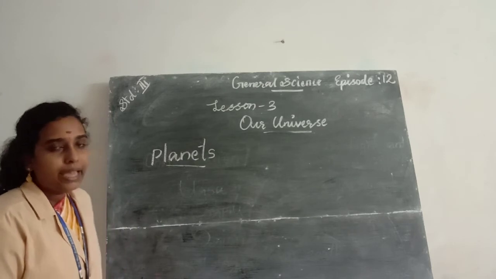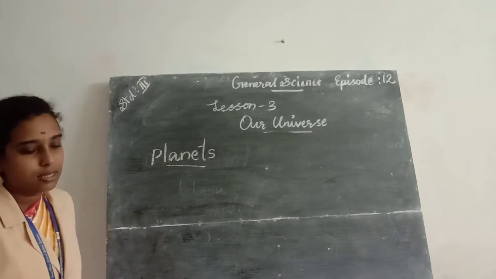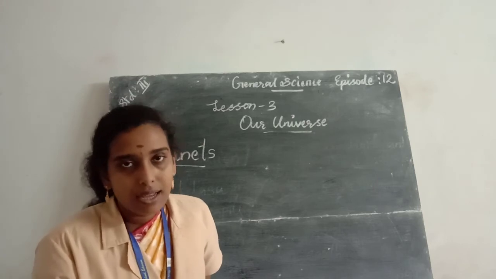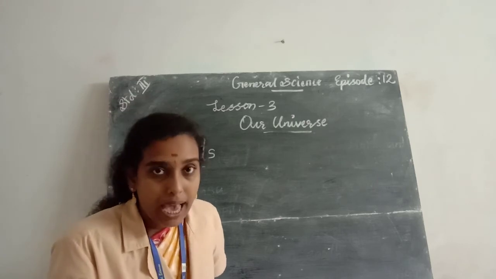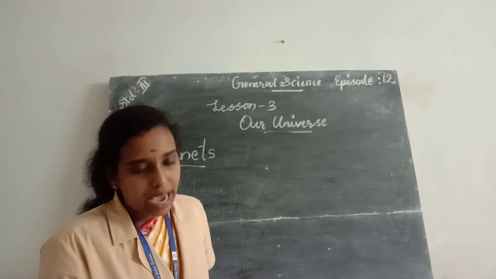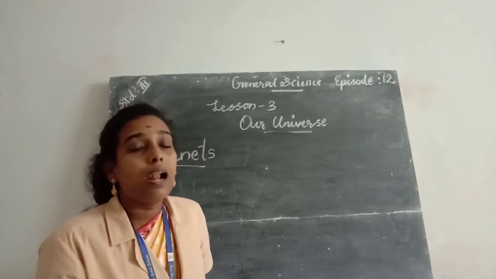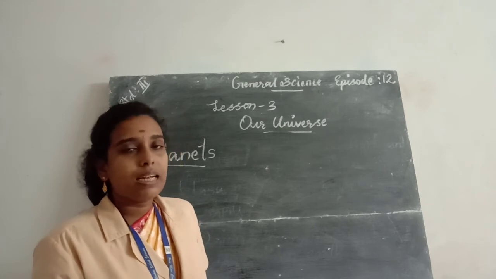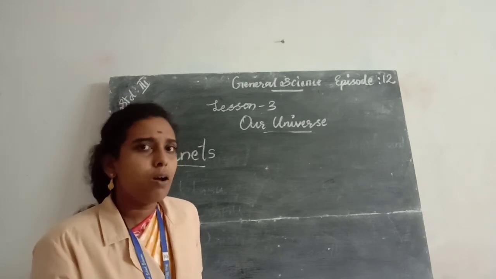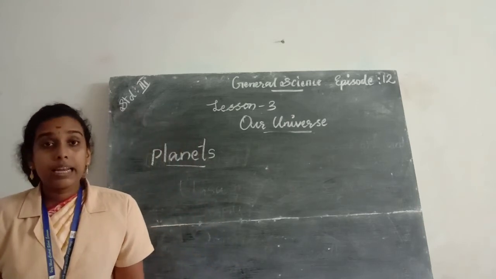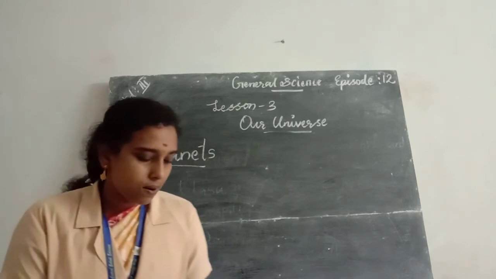So there are 8 planets in the solar system. Okay. Then there are 8 planets in the solar system.